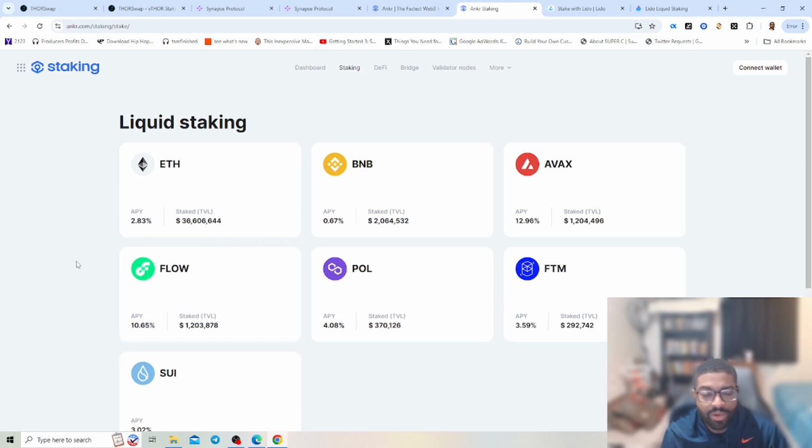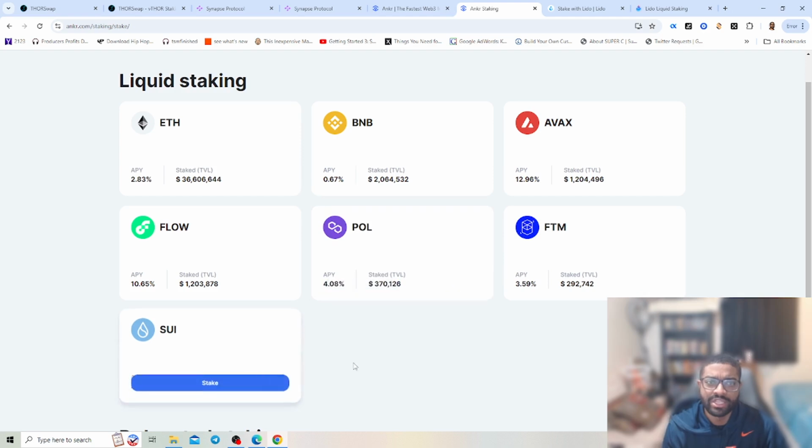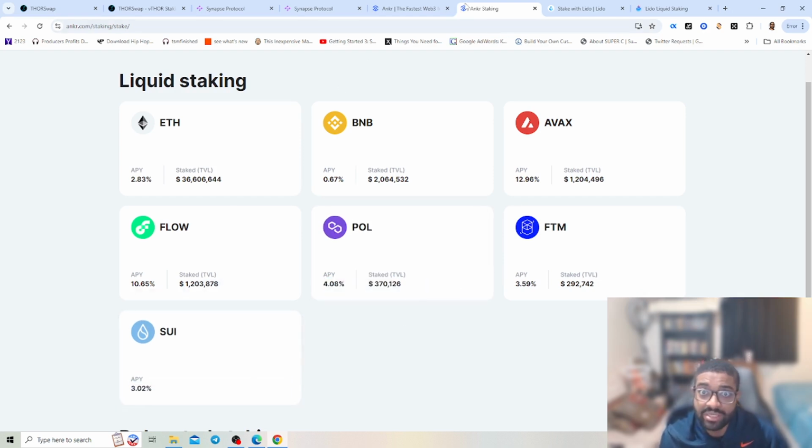It shows you different APYs, whether that's 2.8%, 12.96%, even getting to 10.65% with Flow, and even Phantom, Polygon, and Sui. So those are some options you can get with Ankr.